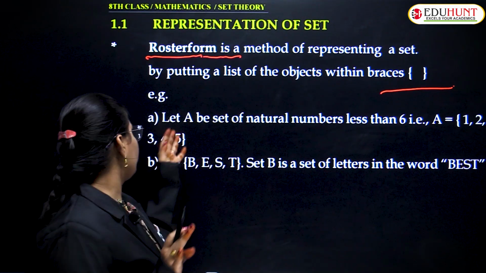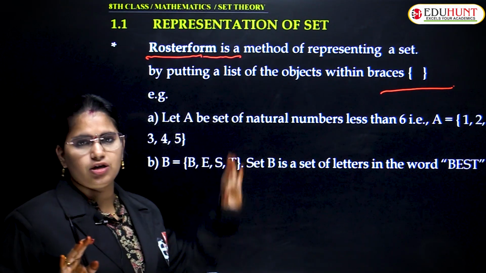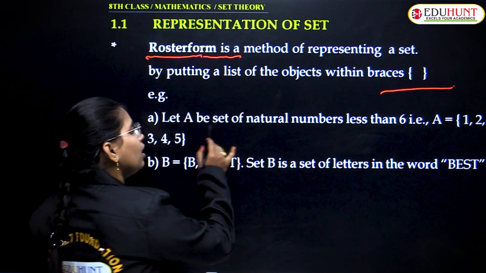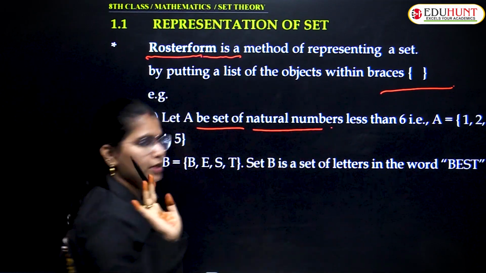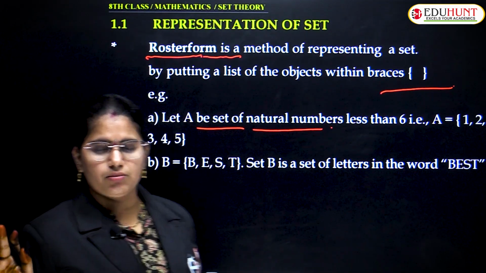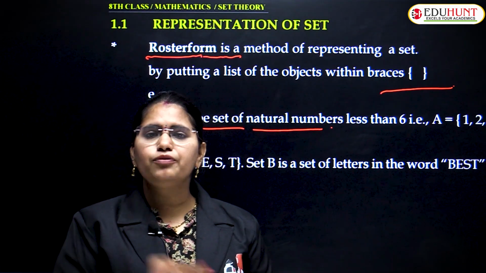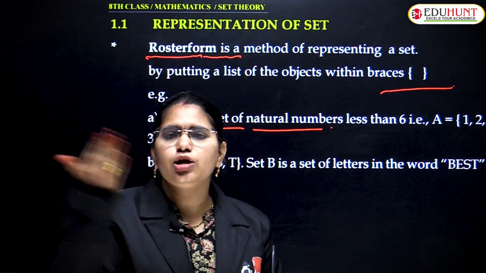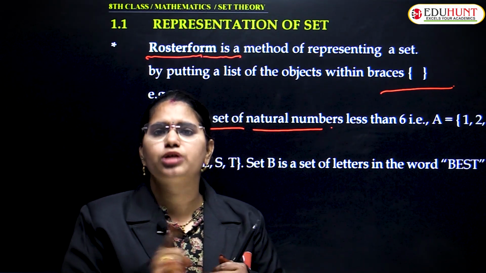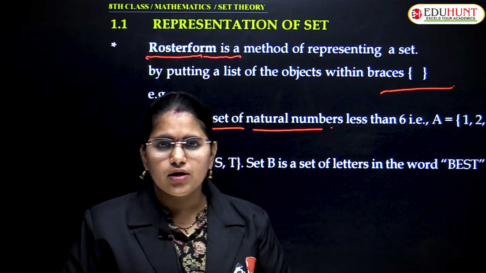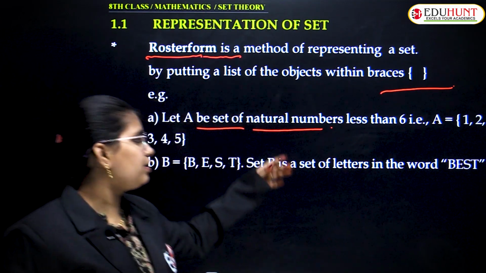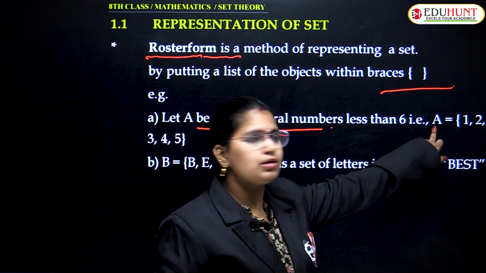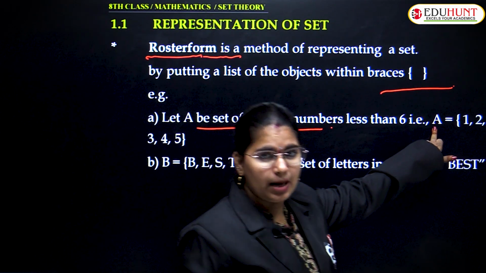Okay? Chalo. Let A be the set of natural numbers. So, this is a normal statement, right? If I say set of natural numbers, what will you do? Immediately you will write down 1, 2, 3, 4 and so on, right? That is nothing but the set A. I told you it will be represented with a capital letter.